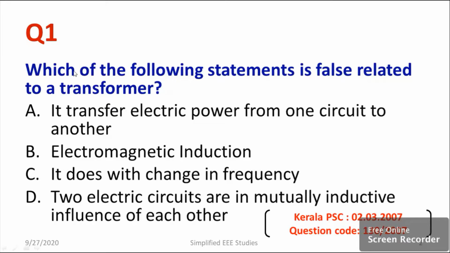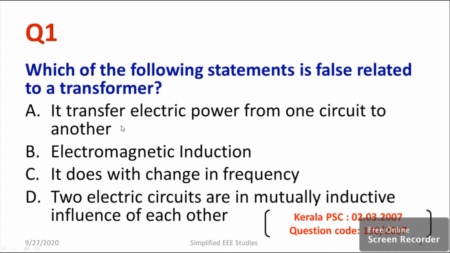Moving on to the first question. Which of the following statements is false related to a transformer? Option A: It transfers electric power from one circuit to another. Option B: Electromagnetic induction. Option C: It does not change with frequency. Option D: Two electric circuits are mutually inductive, influencing each other. Which would be the false statement?